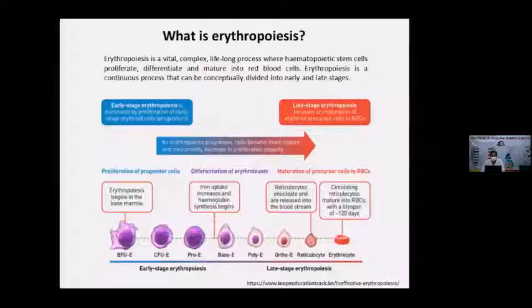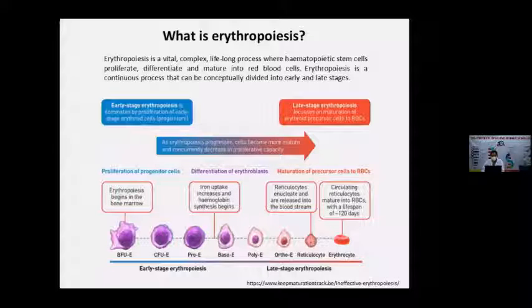So let's see what erythropoiesis exactly is. Erythropoiesis is a vital, complex, lifelong process where hematopoietic stem cells proliferate, differentiate, and mature into red blood cells.